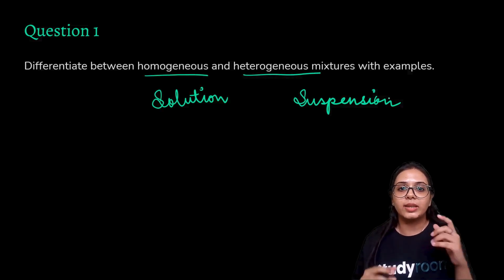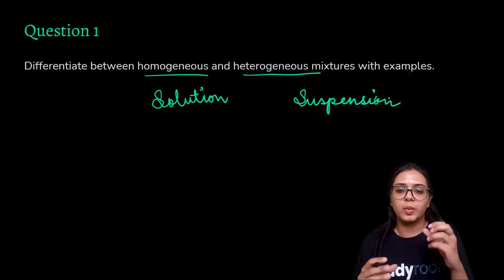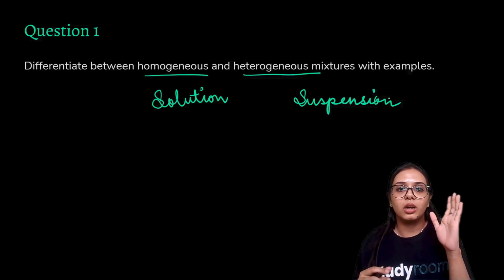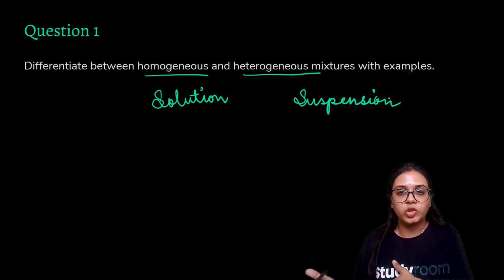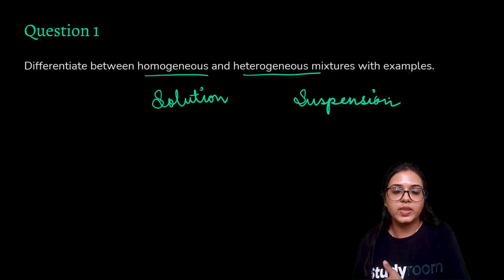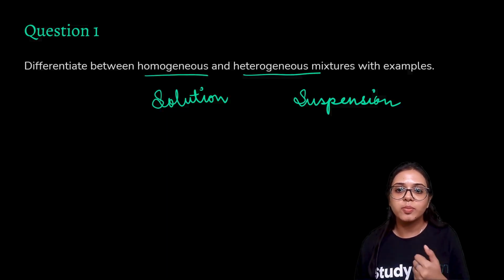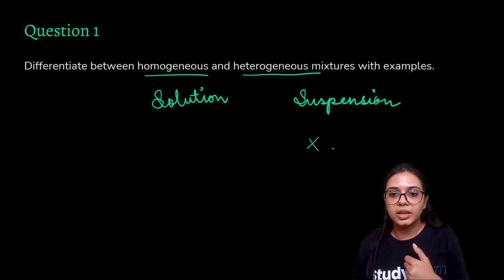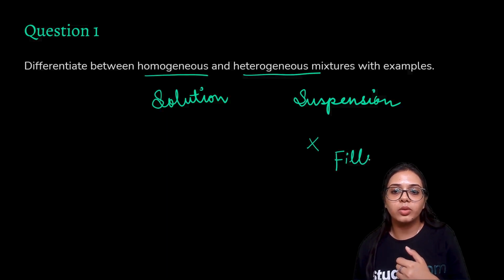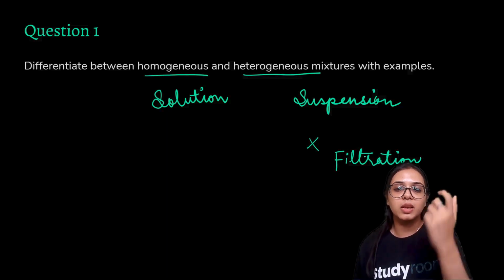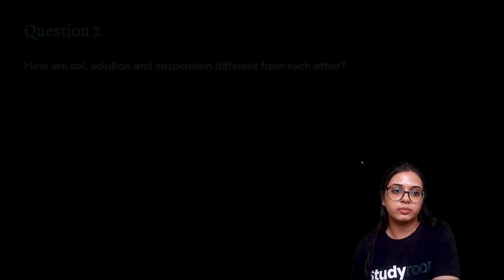The structure is very stable. The components cannot be separated from each other with the help of physical processes such as filtration. Whereas in heterogeneous mixtures, there is no uniformity and no stability, and physical processes such as filtration can be used to separate some components in some of the heterogeneous mixtures.